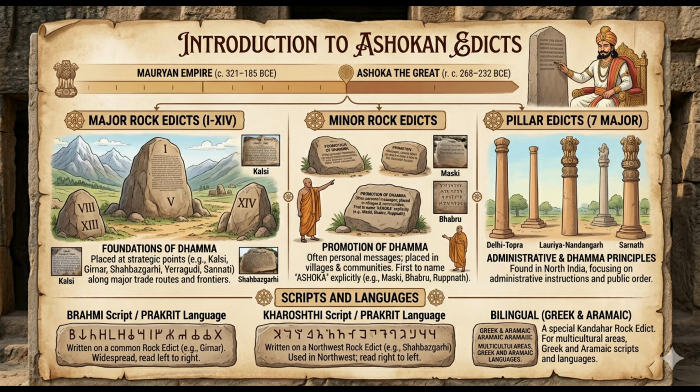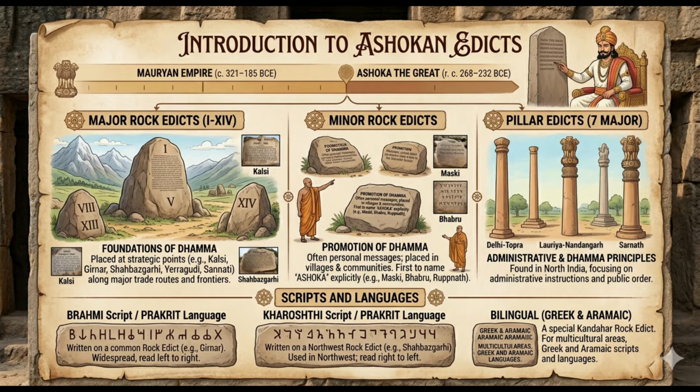Rock edicts are further classified into major rock edicts and minor rock edicts. There are 14 detailed major rock edicts of Ashoka carved on large rocks across the Mauryan Empire. These mainly focus on the principles of Dhamma, welfare policies, non-violence, and moral governance. These rock edicts are located mainly in frontier and strategic regions to spread royal messages.